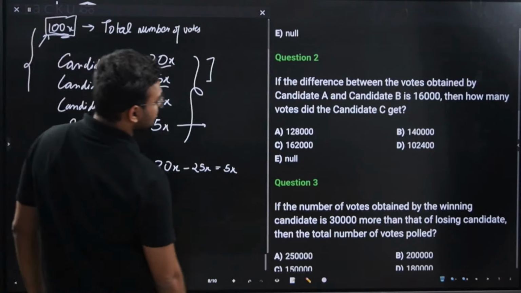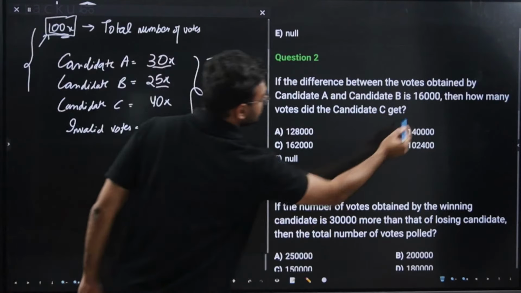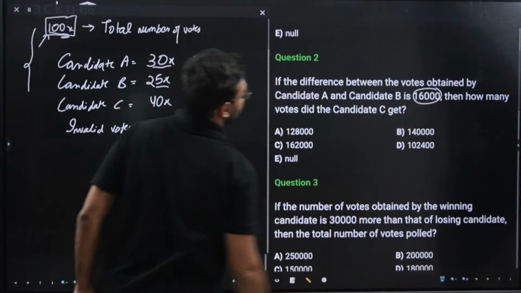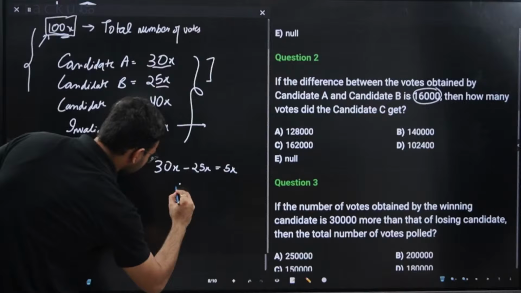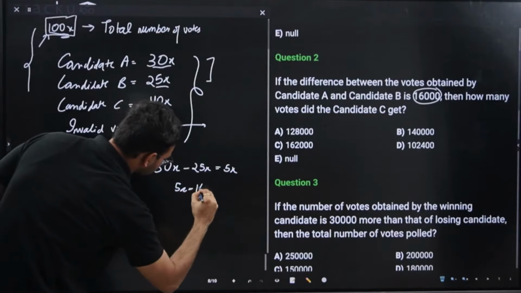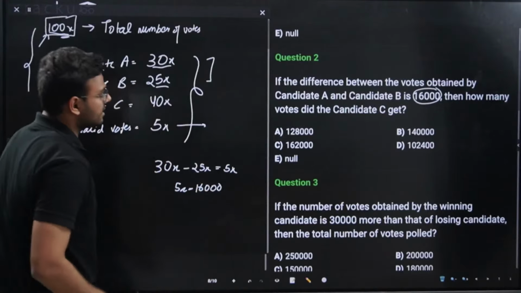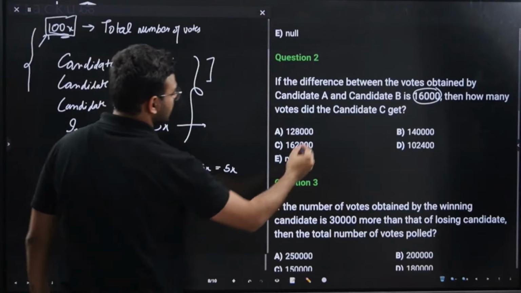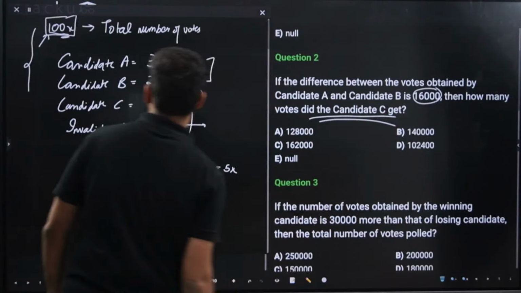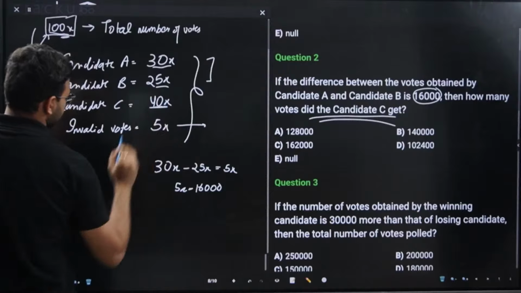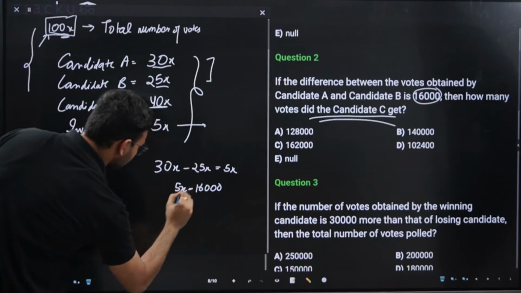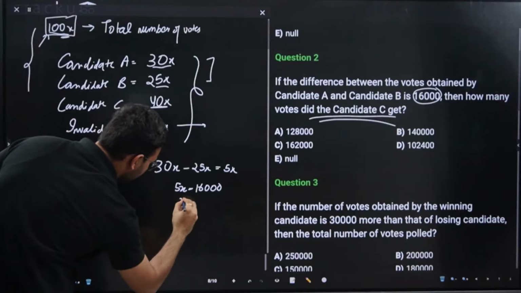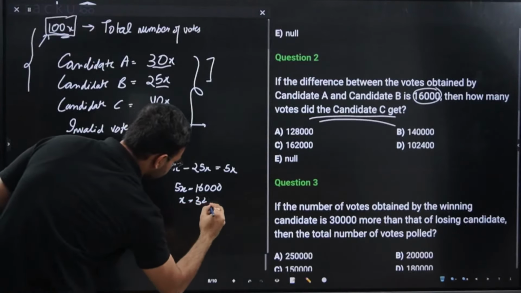Now it is given that this 5x value is equal to 16,000. The difference between the votes obtained by A and B is 16,000. So 5x is equal to 16,000. It is asking for how many votes the candidate C got, so it is asking for the value of 40x. If 5x is equal to 16,000, x will be equal to 3200.